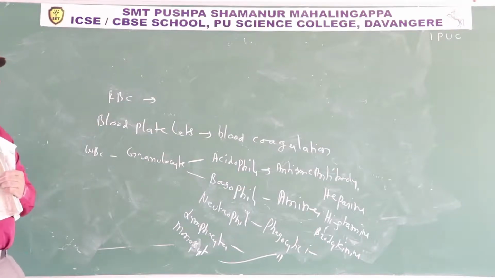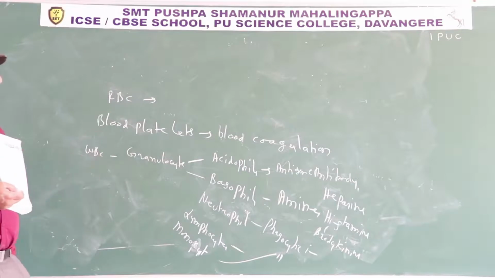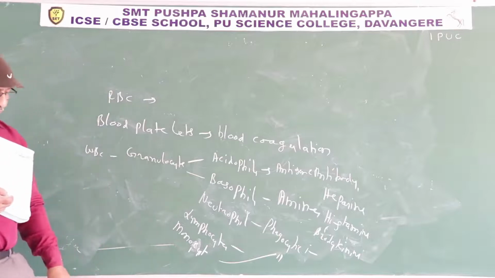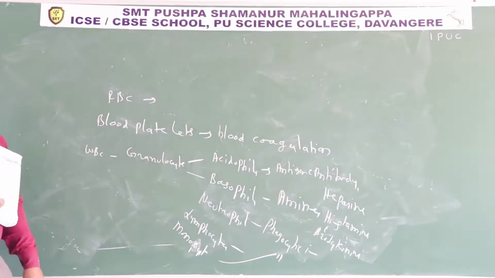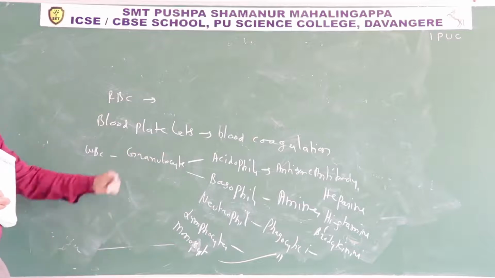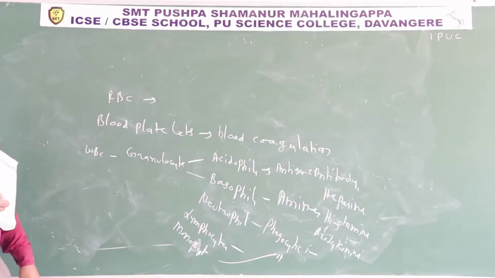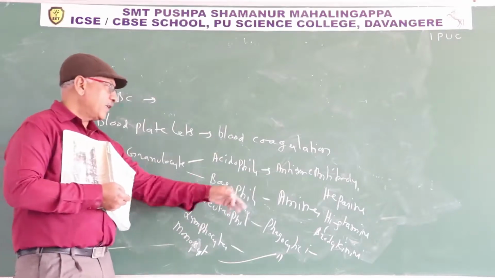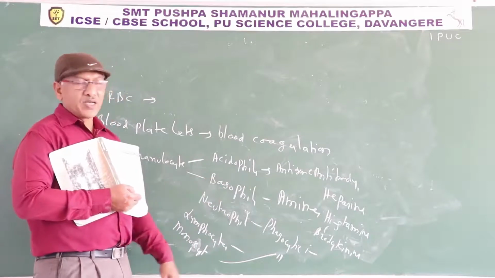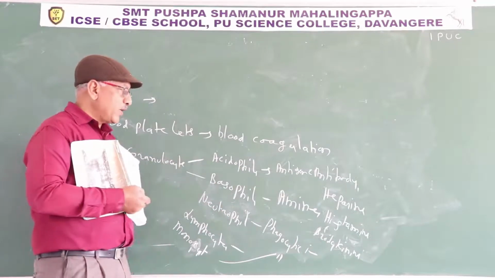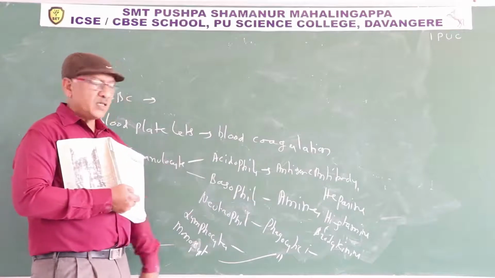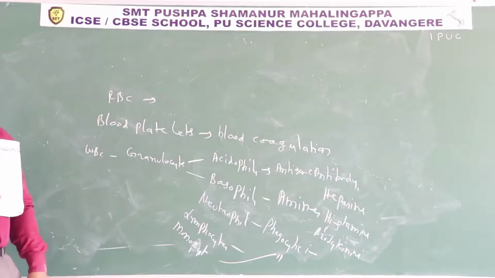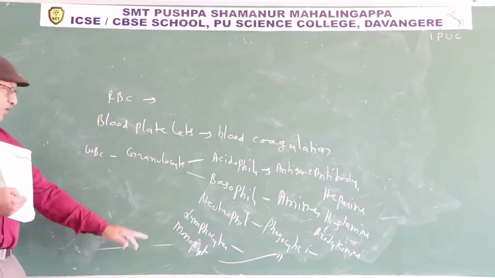So functions of formed elements: RBC, transport of respiratory gases; blood platelets release some factors involved in blood coagulation. Eosinophils remove antigen antibody complexes. Basophils, if the tissue is injured or infected, release amines: heparin, histamine, bradykinin. Heparin acts as an anticoagulant. Histamine and bradykinin cause inflammation. Neutrophils are abundant, you already know 60 to 62%. They are phagocytic in function.